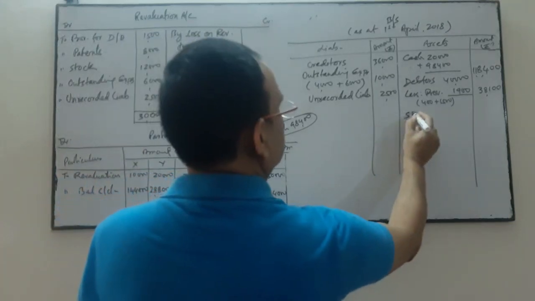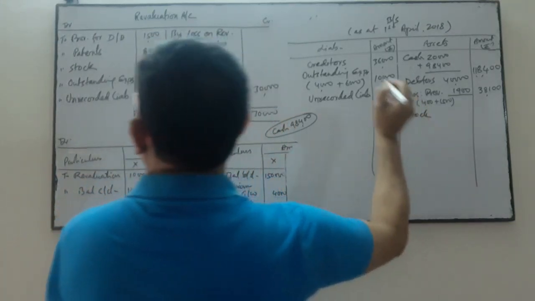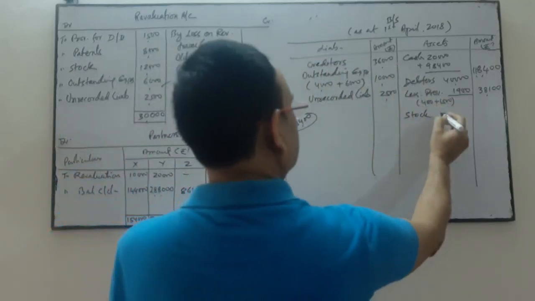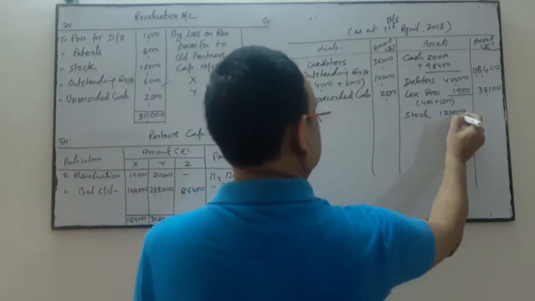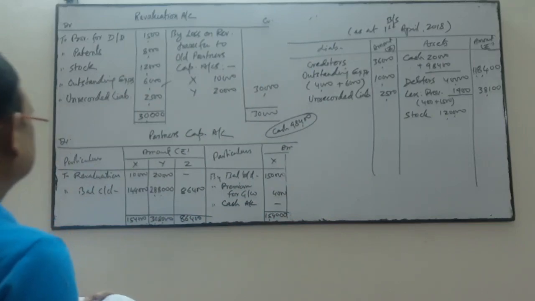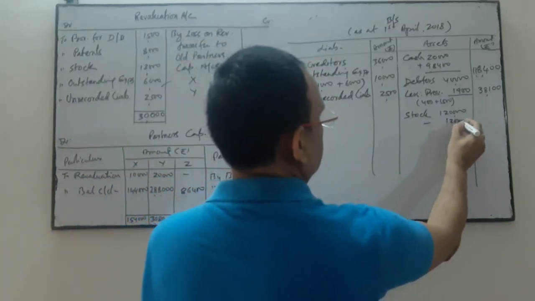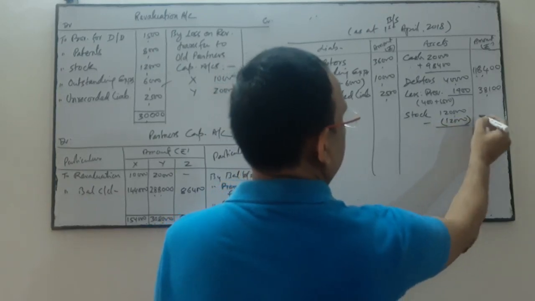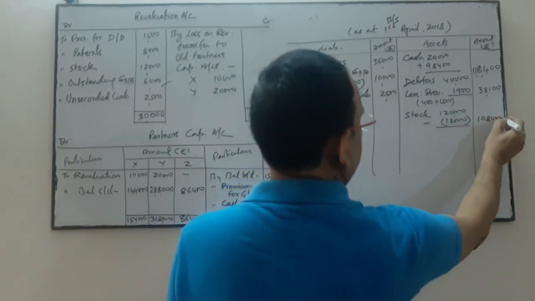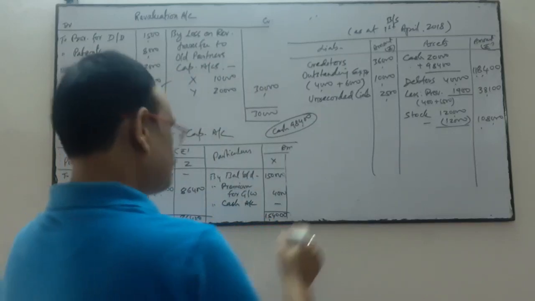Stock. Previous figure 1,20,000, and you see stock is decreased by 10%, 12,000. So the new figure of stock is 1,08,000. Come to the furniture.